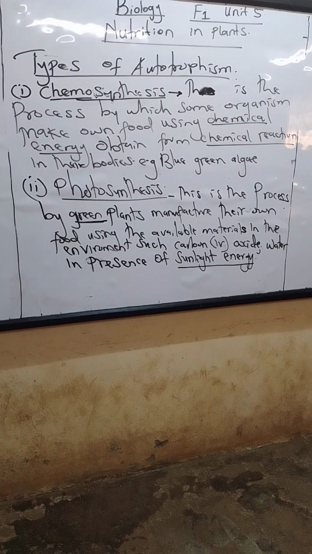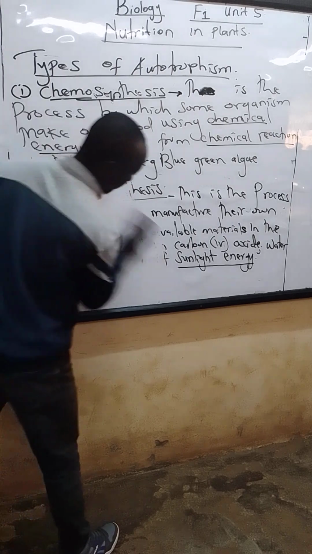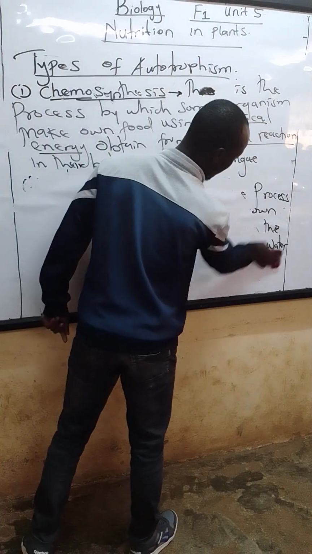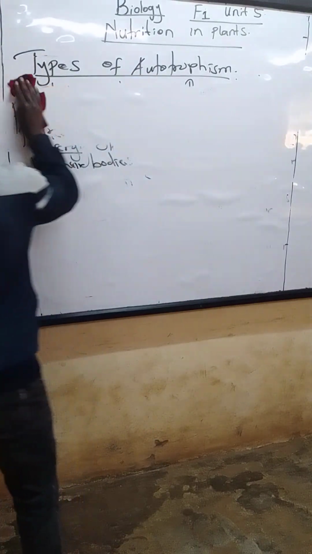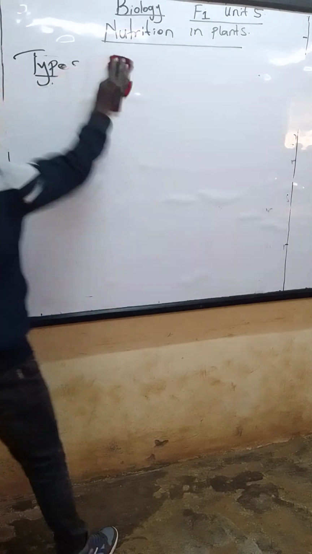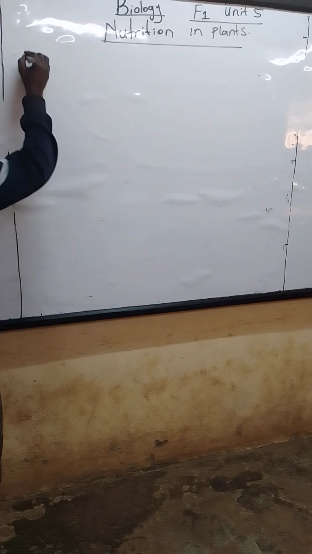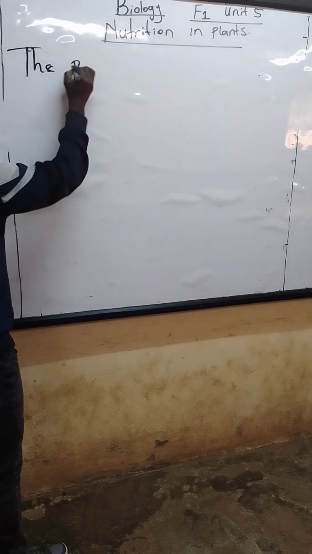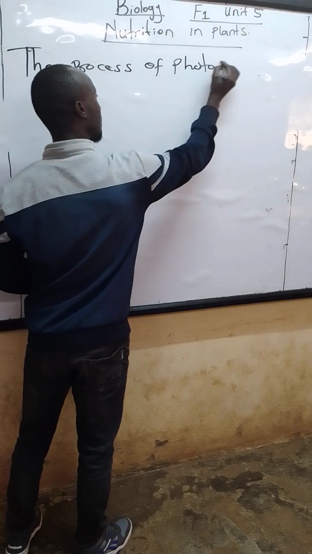So now, let's check on the process of photosynthesis. How does it take place? How are green plants able to carry out the process of photosynthesis? So let's check on the process of photosynthesis. So how does photosynthesis take place in that case? The process of photosynthesis.